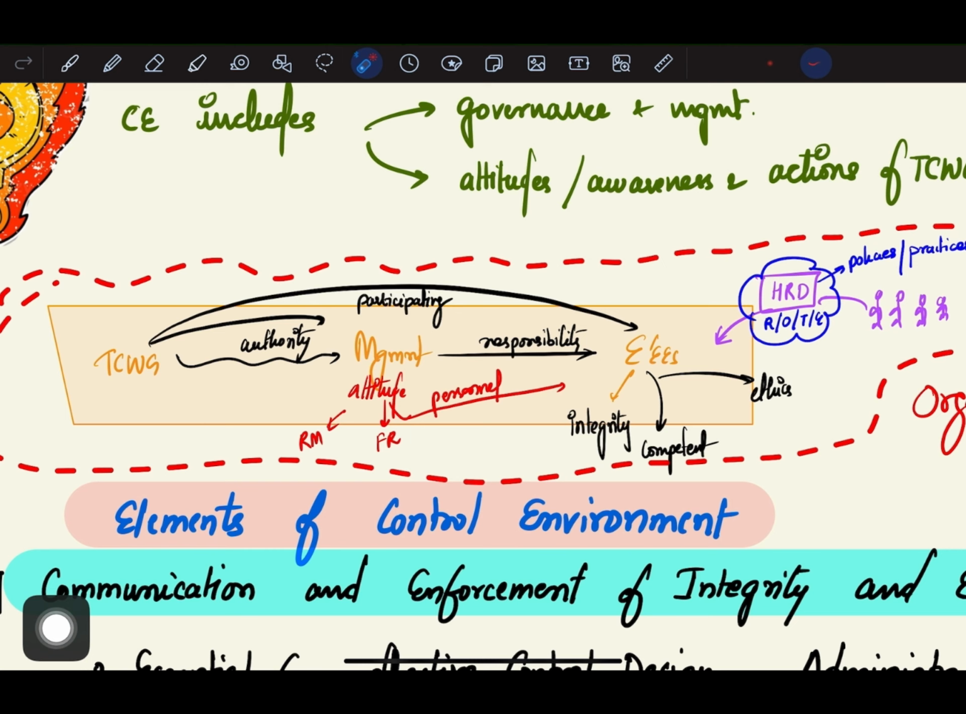So here we have covered 3 things. First and foremost, employees: whether they are having integrity, whether they are competent, whether they are following ethical principles. Second, whether management has responsibility towards the employees, and what is the management's attitude towards risk management, towards financial reporting, and towards the personnel. Third, whether TCWG is participating and delegating authority to management or not.